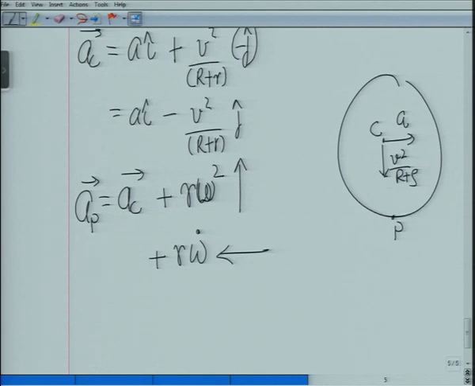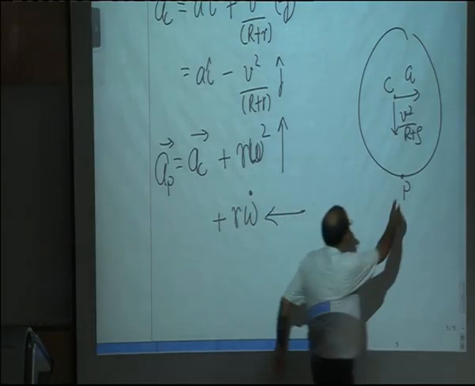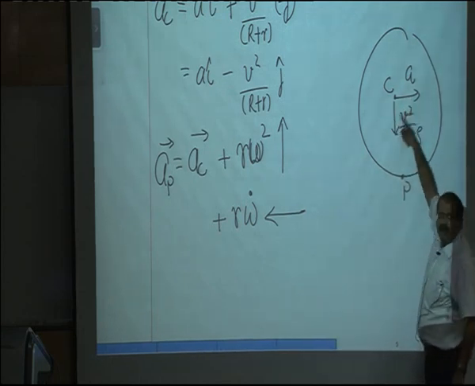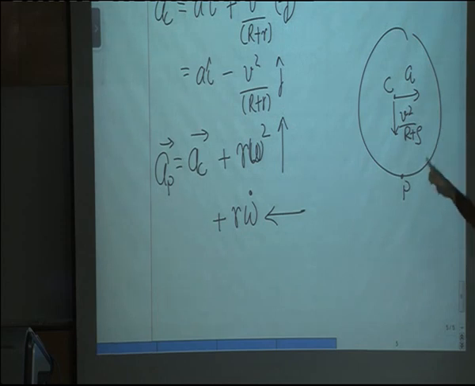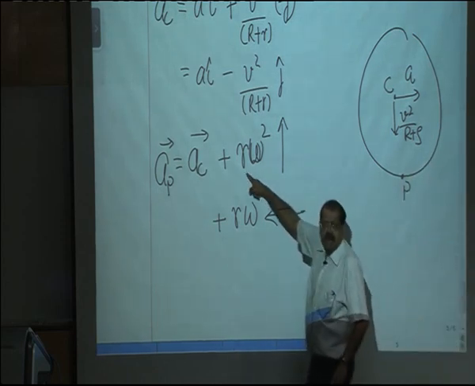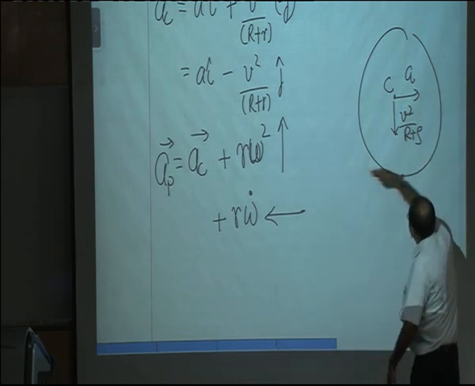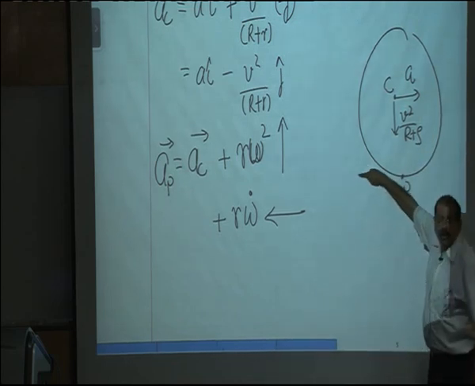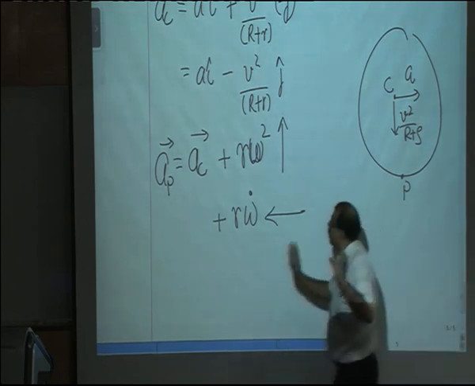Now you see I have written this without writing the formula. I am looking at the acceleration of P. I know the acceleration of C, then there has to be r omega square from P to C. So that becomes r omega square. And then this is rotating like this. So there is an r omega dot component for this. So that's what I get.